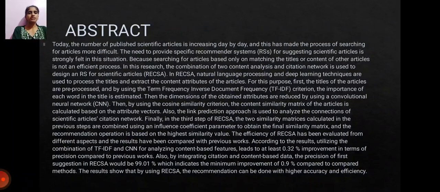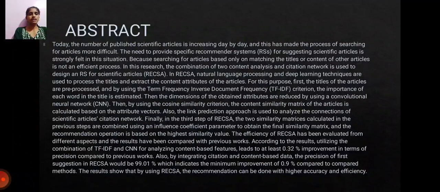Today the number of published scientific articles is increasing day by day, and this has made the process of searching for articles more difficult. The need to provide specific recommender systems (RSs) for suggesting scientific articles is strongly felt in this situation, because searching for articles based only on matching the titles or the content of other articles is not an efficient process. In this research, the combination of two, content analysis and citation network, is used to design an